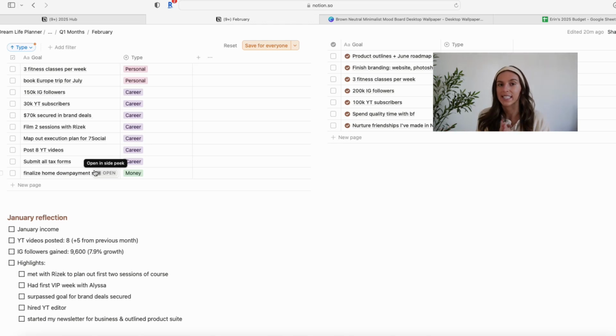There's a little bit more that I need to save for the home down payment, which I don't need the money until approximately June, but I really want to get that squared away so that I can start the process of looking for a home.